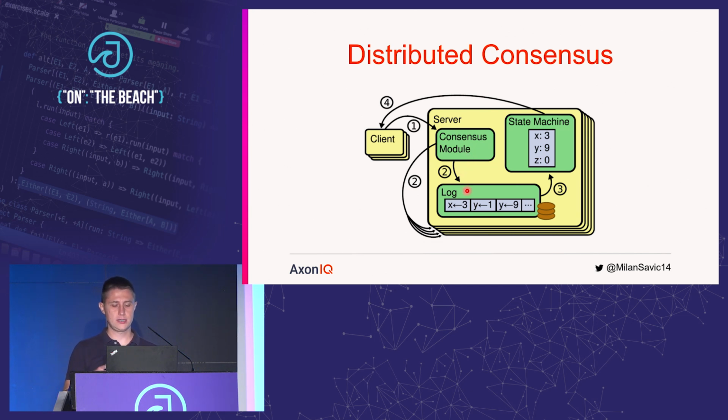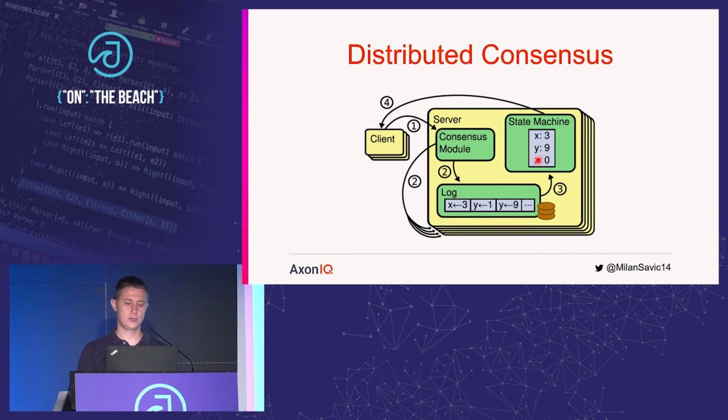Now you may see the resemblance between the consensus log and the event store. The secret is that we use the same technology for storing consensus log and event store, storing events in the event store. The other responsibility of consensus module is to successfully and safely replicate those log entries to the instances of other servers in a cluster.